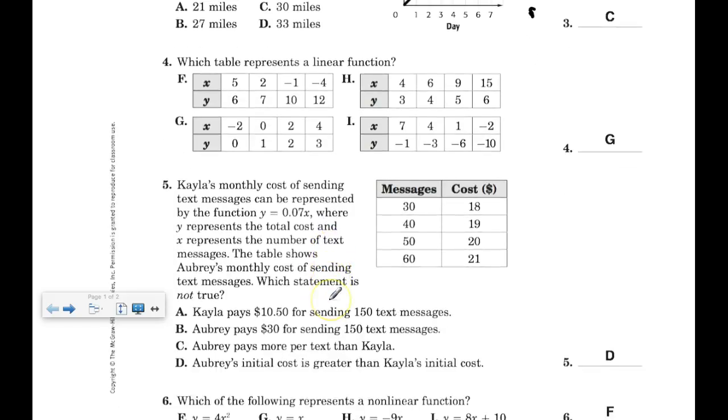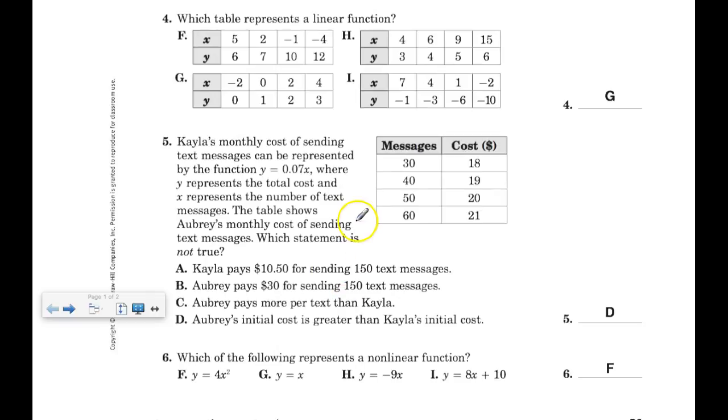Number 4, which table represents a linear function? Remember, we just talked about it. To have a linear function, I need to have a constant rate of change. So the first thing that I would do is check the y values to make sure that they're increasing or decreasing by the same amount. Plus 1, plus 1, plus 1.